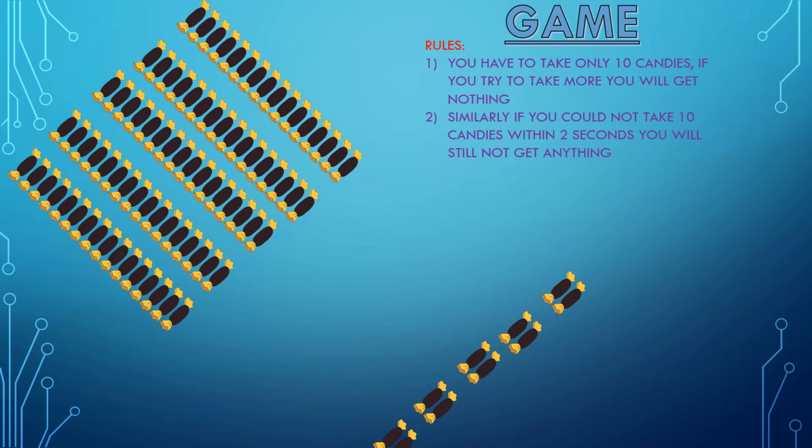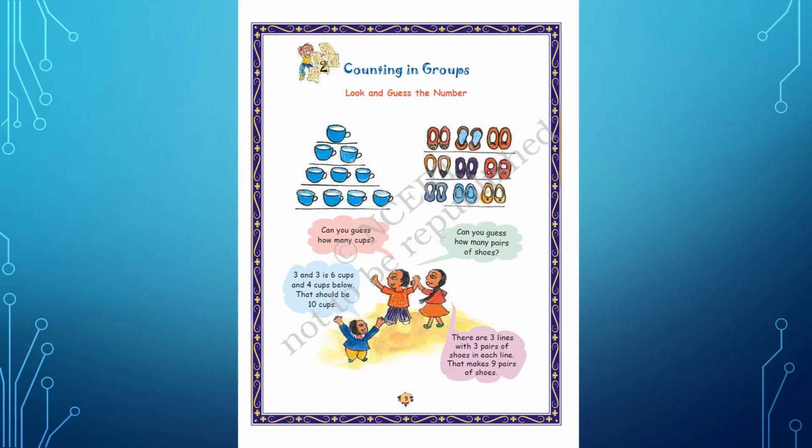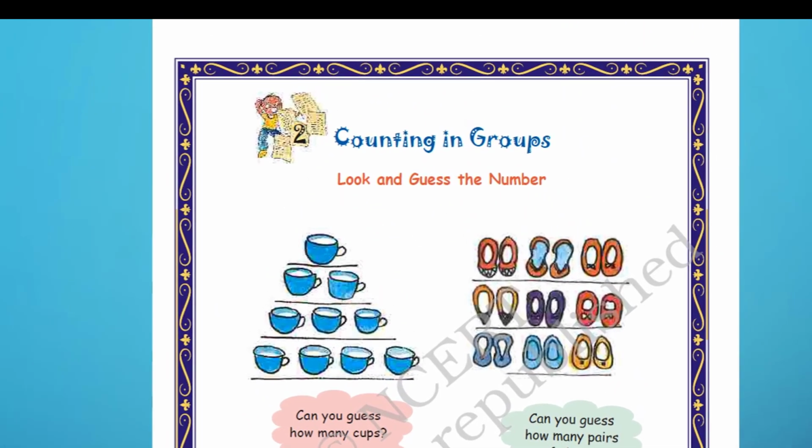We have a chapter also related to counting in groups. Let us see that. The name of the chapter itself is Counting in Groups. Look and guess the number. So in the first picture we have some cups and we have to guess how many cups are there in this picture. What can we do? We can count them in groups. We do not have to count them individually. Okay, let us count. 3 plus 3, 6 and plus 4, 10. So we have total 10 cups here.